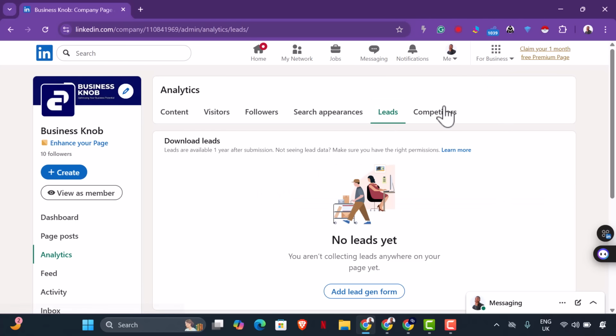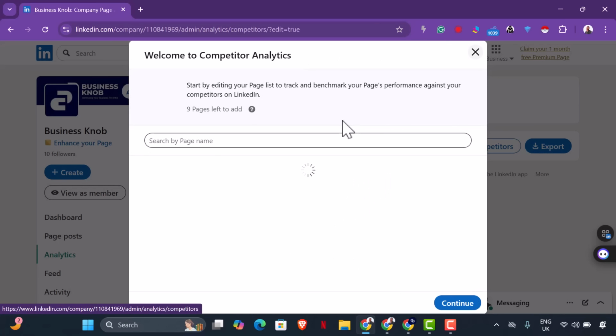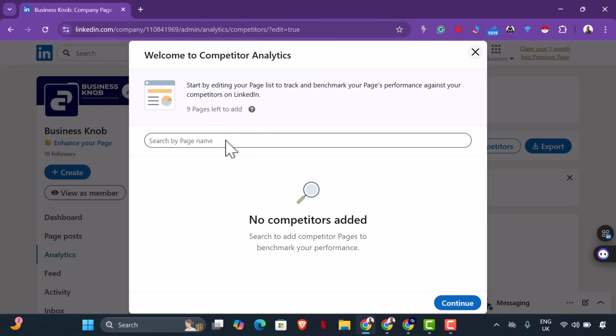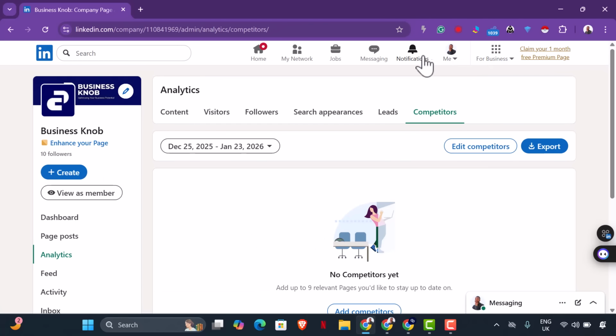So we don't have any leads because we didn't create any lead generation form. Yes, and competitors. Let's see if they are competitors. I didn't add any competitors because I have not added any, but I could add any if I feel like this particular company is my competitor. I could add that into this so we can track the analytics. Yes, basically. So that is how to go about this.